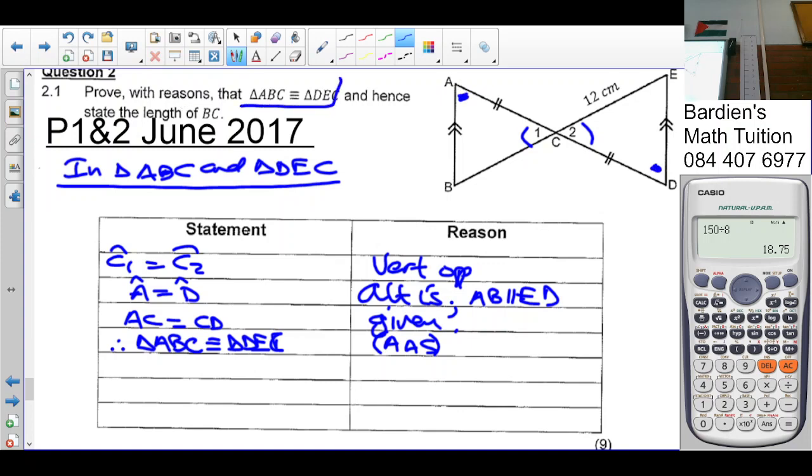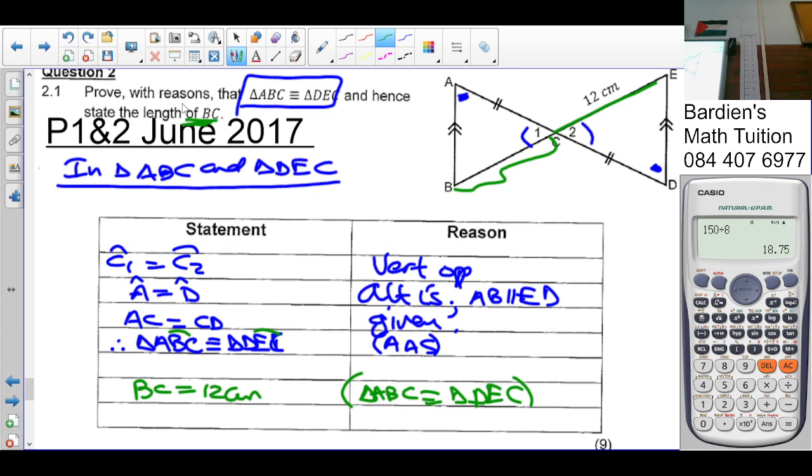So there we have done that part of the sum. Then, the length of BC. What's the length of BC? BC's length is the same as EC's length. And EC's length is given as 12. So BC is equal to 12 centimeters. Why? It's because triangle ABC is congruent to triangle DEC.